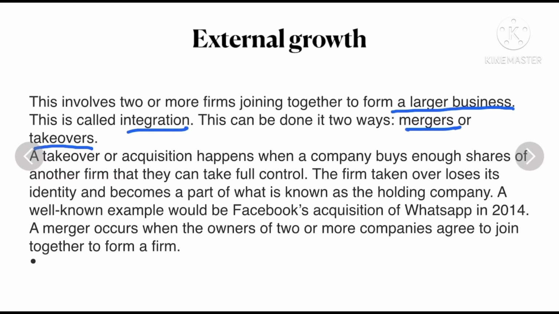A well-known example would be Facebook's acquisition of WhatsApp in 2014. A merger occurs when the owner of two or more companies agree to join together to form a firm. So here you see there is a difference between a takeover and a merger. Takeover is buying the shares and merger is agreeing to join together to form a complete firm.